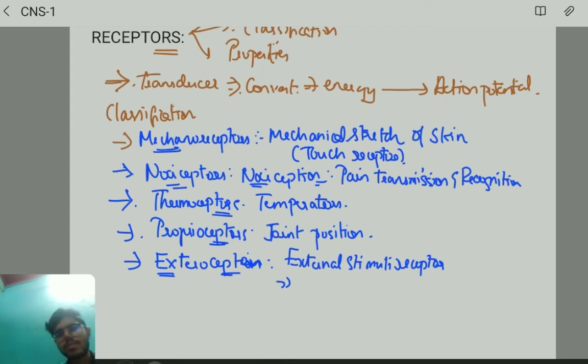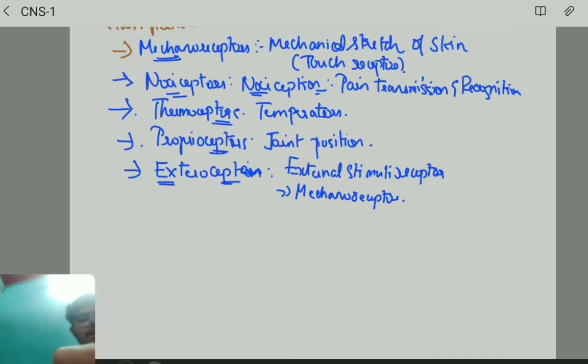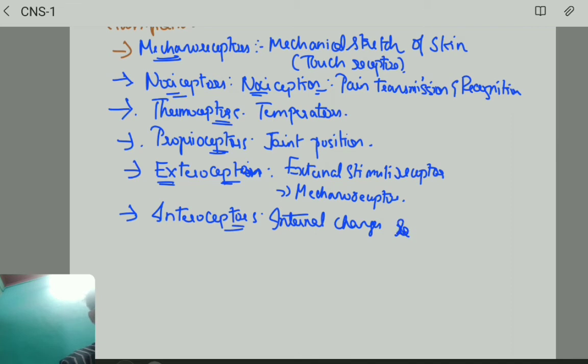External stimuli. So it will be mechanoreceptors. That's it. Next, very important, enteroceptors. Enteroceptors means what? There will be internal changes, right? So internal changes receptors, or sensors, and that we call osmoreceptors. That's it.